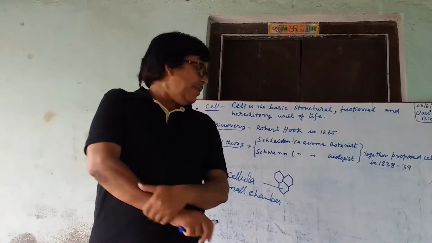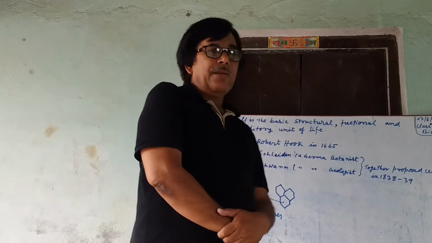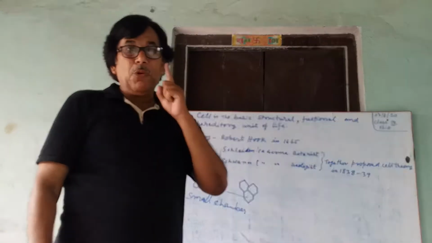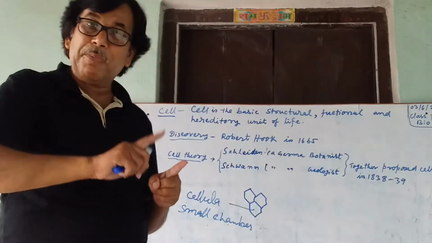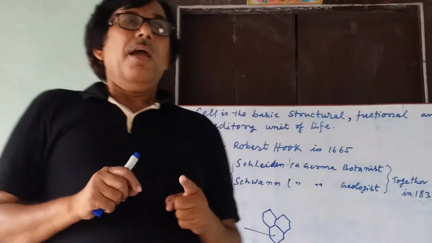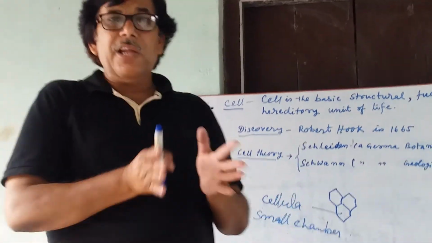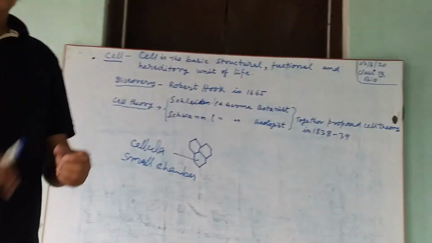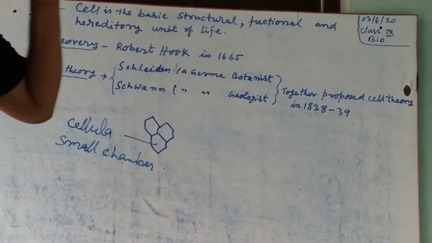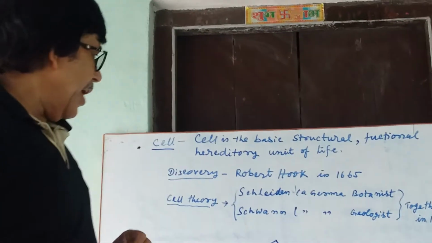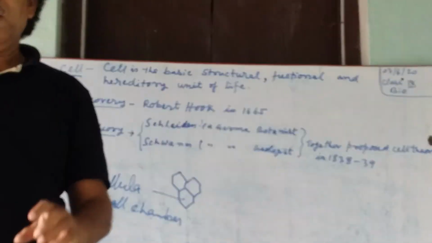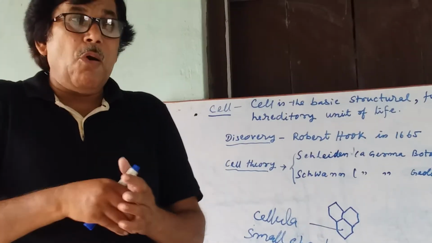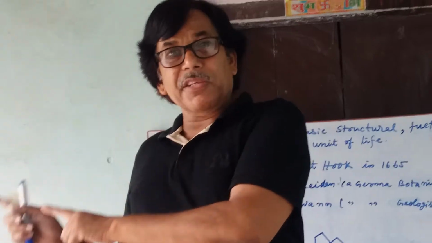In 1838-1839, two German scientists, one a botanist who studied plant life and the other a zoologist who studied animal life, together proposed the cell theory. According to the cell theory, a new cell is formed from a pre-existing cell.